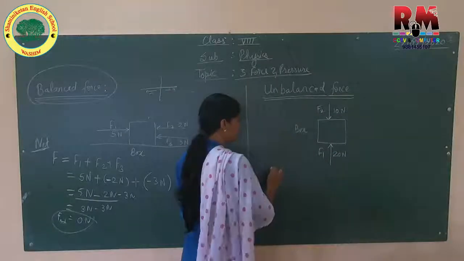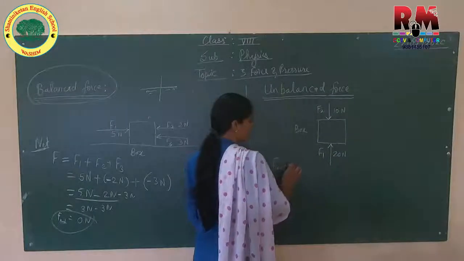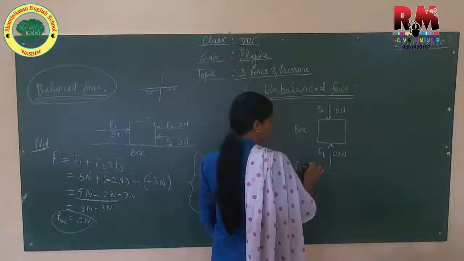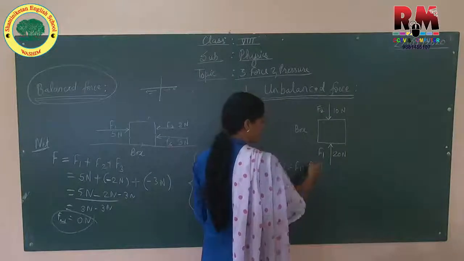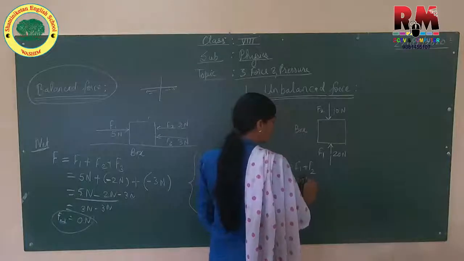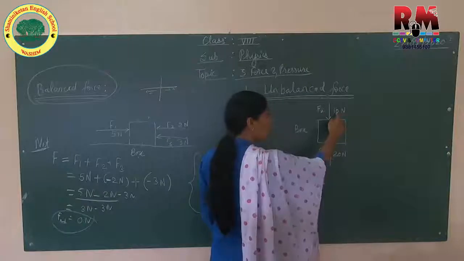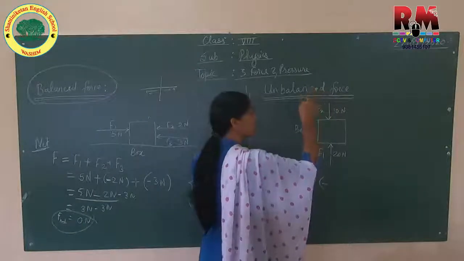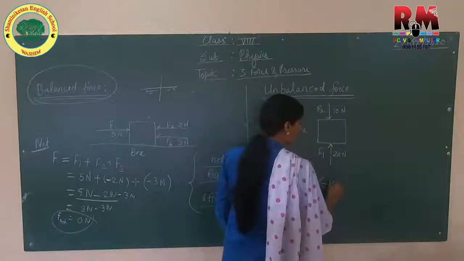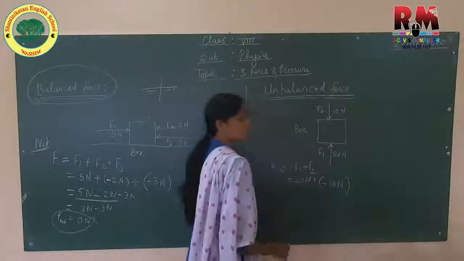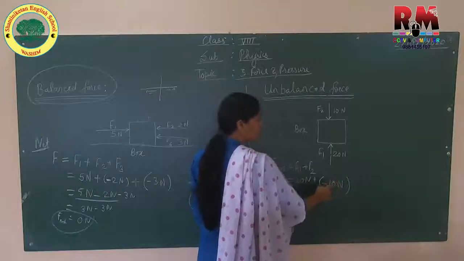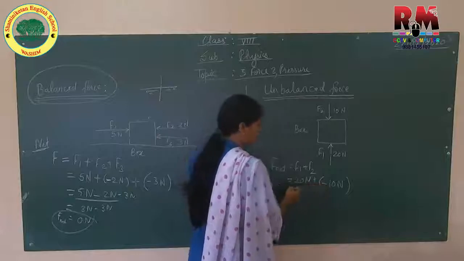Now mathematically let us calculate. F net is equal to F1 plus F2. F1 is 20 Newton plus, again these are in opposite directions, so F2 is opposite to F1 with value 10 Newton. Because of its opposite direction we have to take a negative sign.